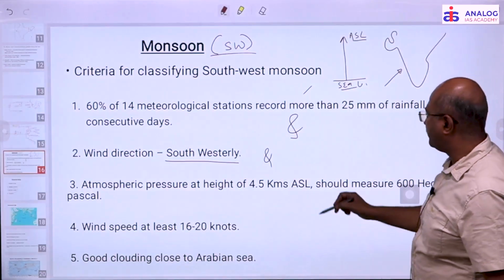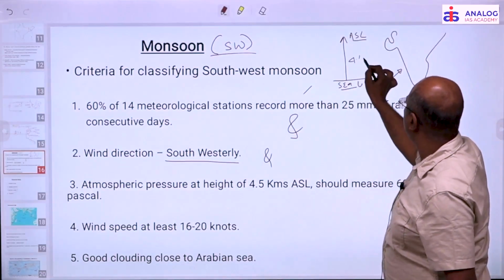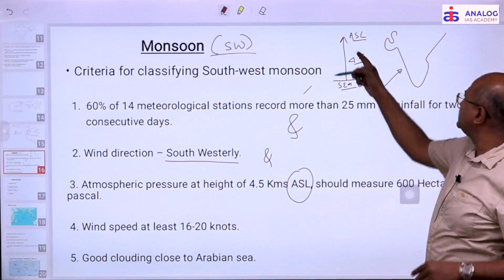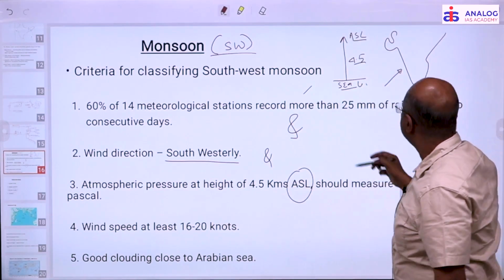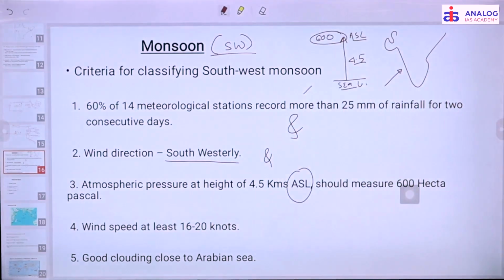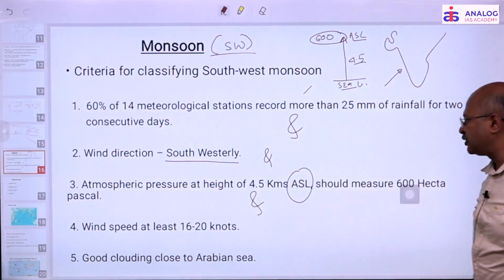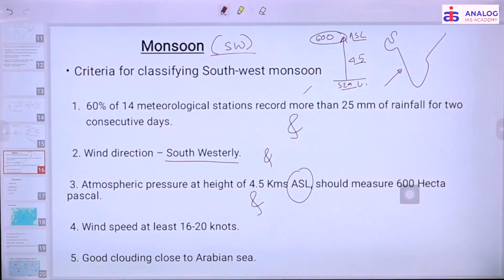The atmospheric pressure at 4.5 kilometers above sea level should be at least 600 hectopascal. Whatever the surface is, 4.5 kilometers above it, the pressure should be around 600 hectopascal, and the wind speed should be 16 to 20 knots.